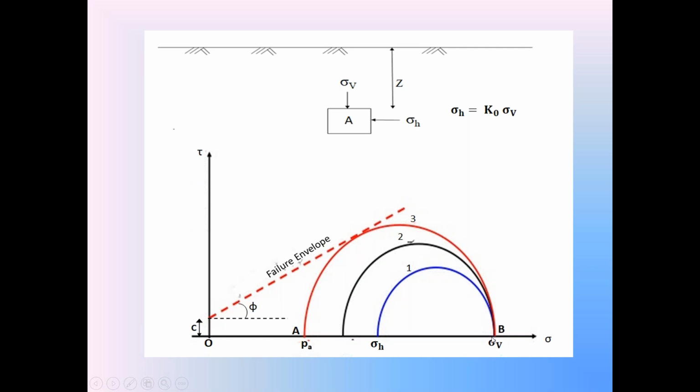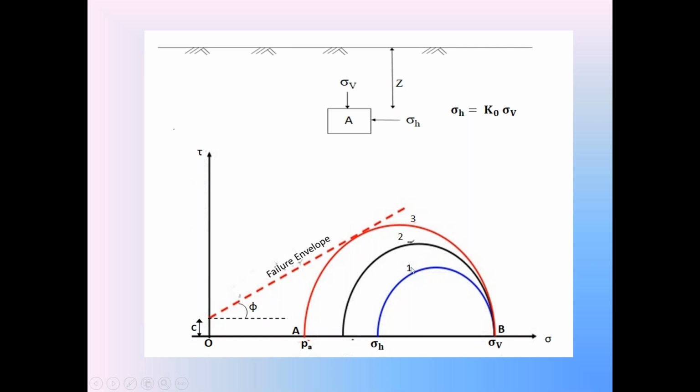Sigma V, that is at point B, is the major principal stress acting on the element. Sigma H is the minor principal stress acting on the element. So prepare this Mohr stress circle 1 for this soil element when the element is in rest condition. Observe this Mohr stress circle 1.